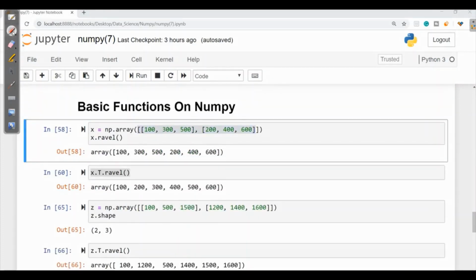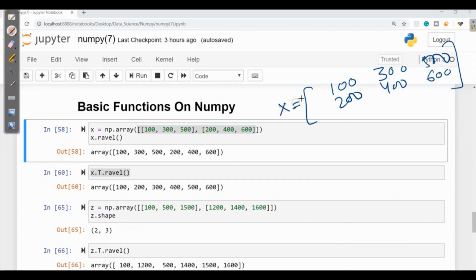If we want to flatten this, 100, 300, 500, 200, 400, 600. This is an X and I want to flatten this. I can simply write the ravel function over here. With the help of this, the array will be flattened so that we will get 100, 300, 500 first row and then second row. Now the next thing it asks is to transpose first.